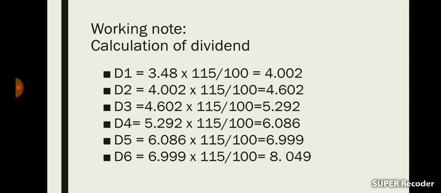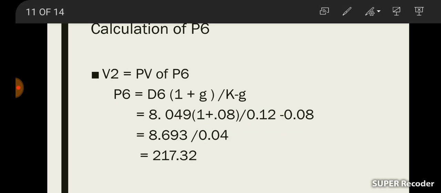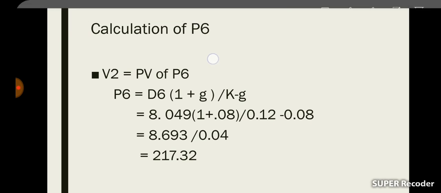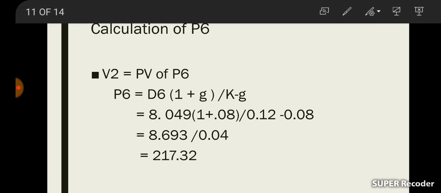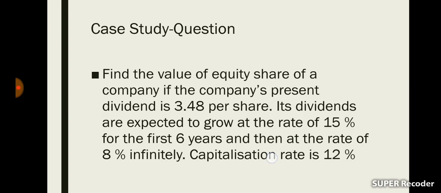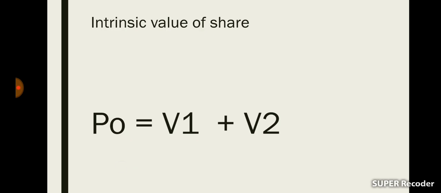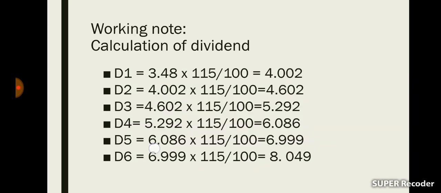D6 is 8.049, and the growth rate in the second time period, that is the normal growth period, is 8%. In the supernormal growth period, the growth rate is 15%, so we calculated the dividends using the growth rate of 15%.